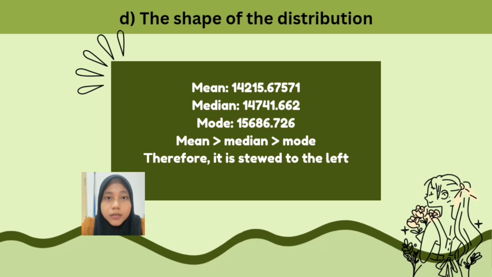Mean equals 14215.67571, median equals 14741.662, and mode equals 15686.726.